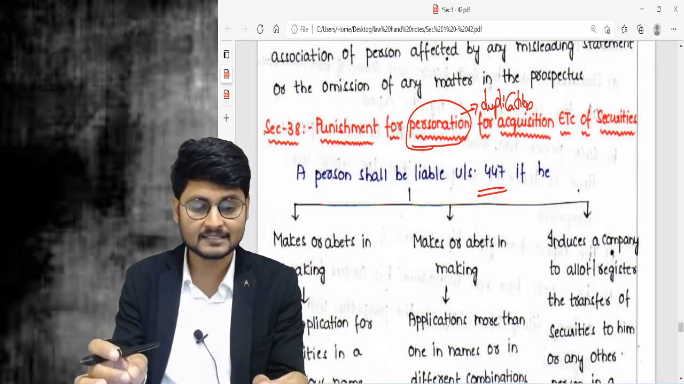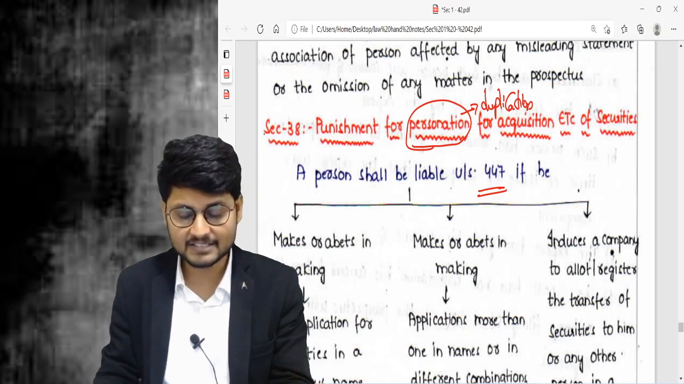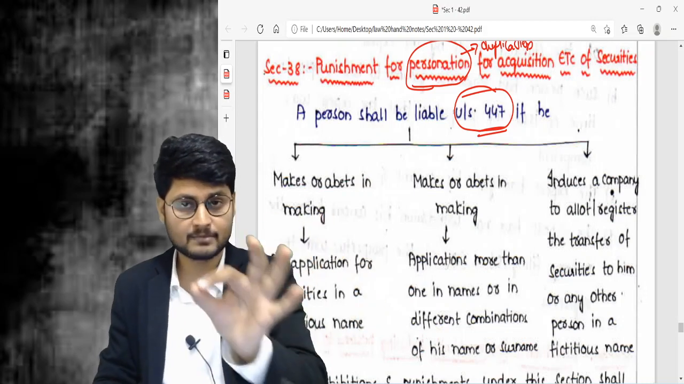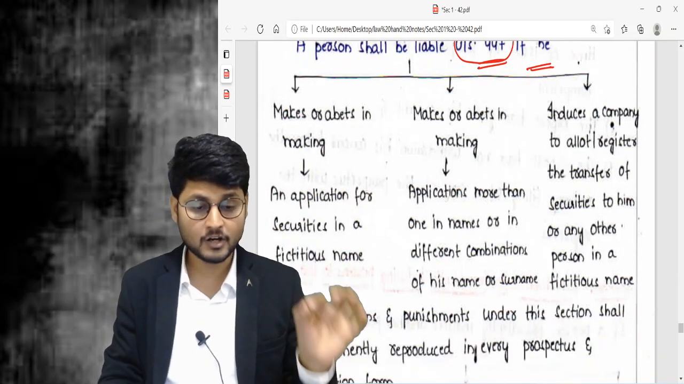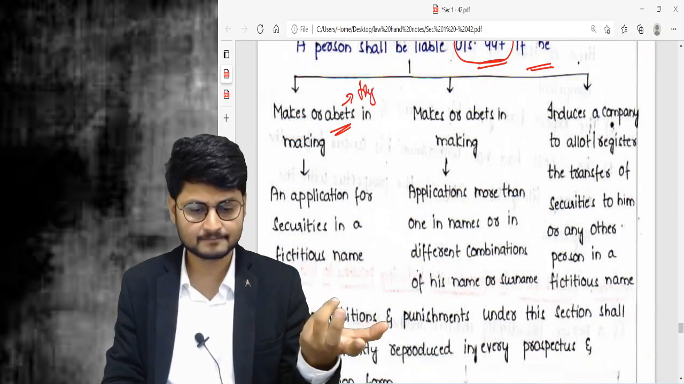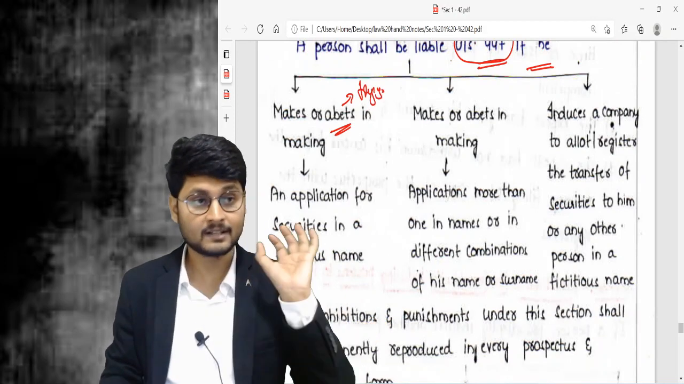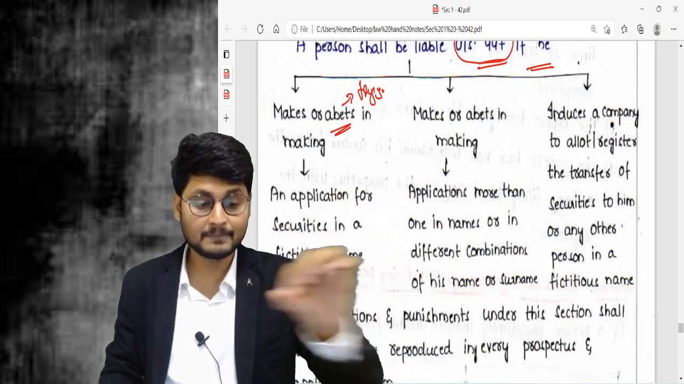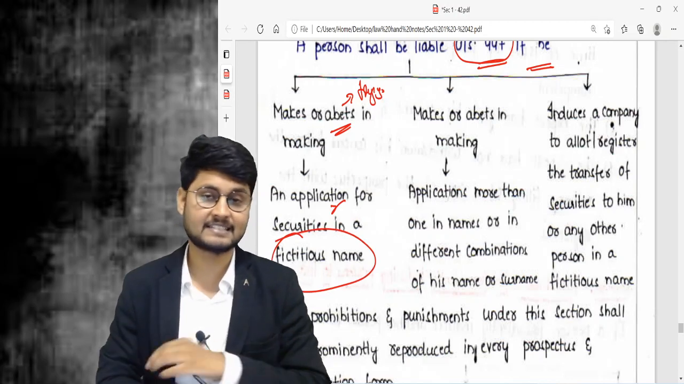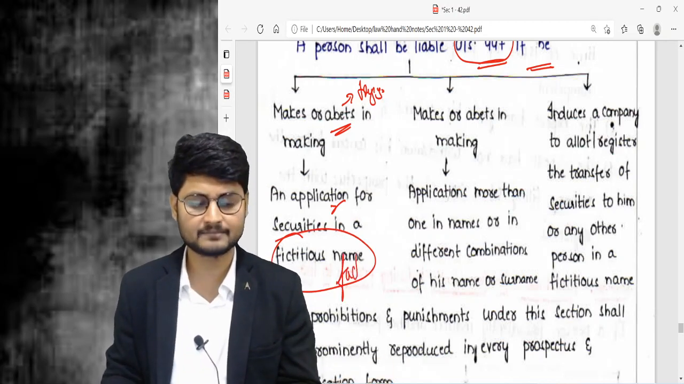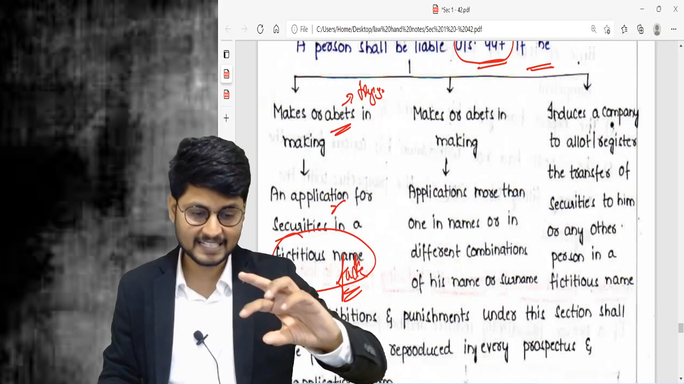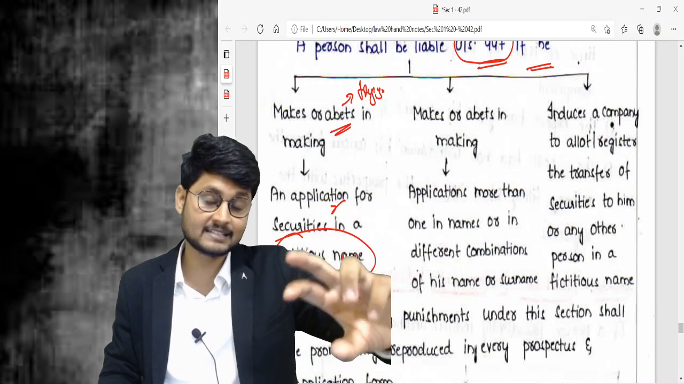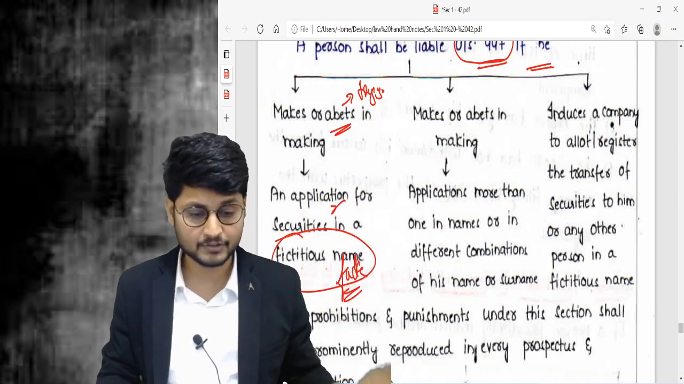If you are doing this fraudulently, then which section will be applicable? Section number 447 will be applicable. A person shall be liable under section number 447 if he makes or abets, that is, is trying or helping someone, in making an application for the securities in a fictitious name. Fictitious name is a fake name. The original person is not there, but he is making some fictitious name, and in the fictitious name he is actually trying to subscribe the securities of the company.